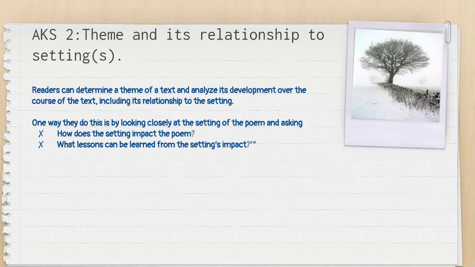Today's topic is AKS 2, theme and its relationship to setting. I would like to teach you that readers can determine a theme of a text and analyze its development over the course of the text, including its relationship to the setting. One way they do this is by looking closely at the setting of the poem and asking, how does the setting impact the poem? And what lesson can be learned from the setting's impact?